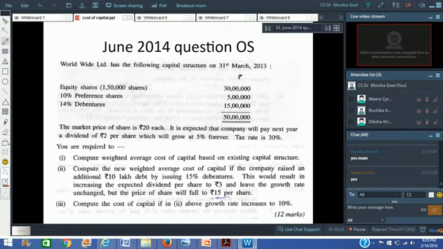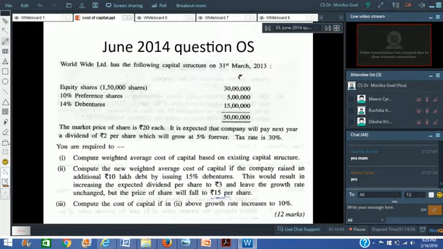You have got one more element in your capital structure, rupees 10 lakh debt at the rate of 15%. This would result in increasing the expected dividend per share to rupees 3 and leave the growth rate unchanged, but the price of the share will fall to rupees 15 per share. So now you will have to do the revised calculation for cost of equity as well, and then do the complete calculation again for weighted average cost of capital.